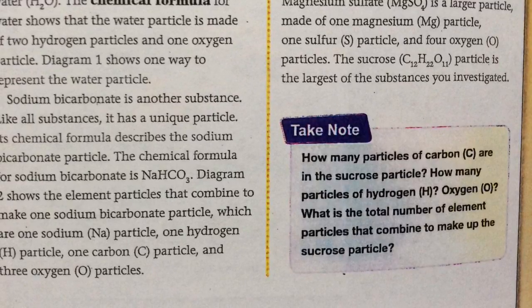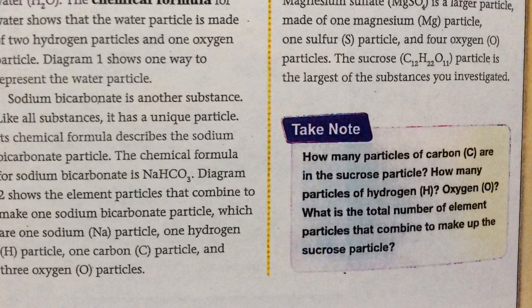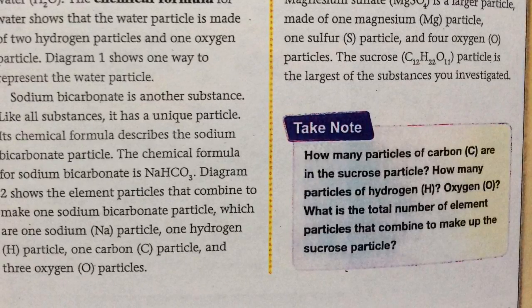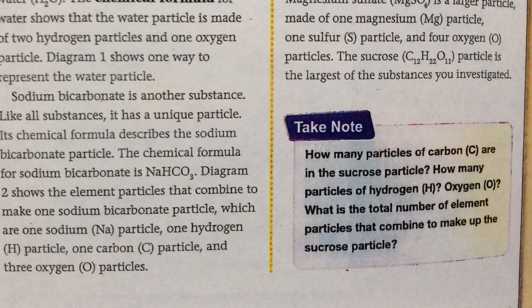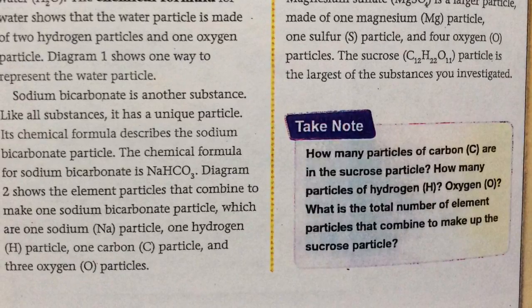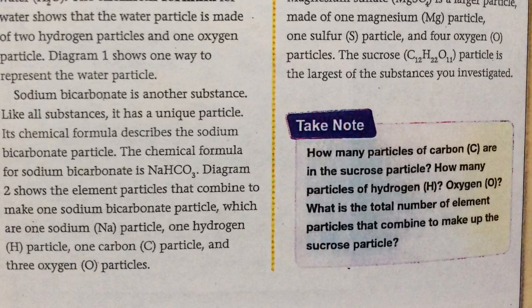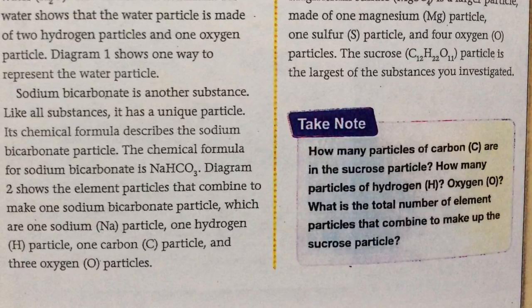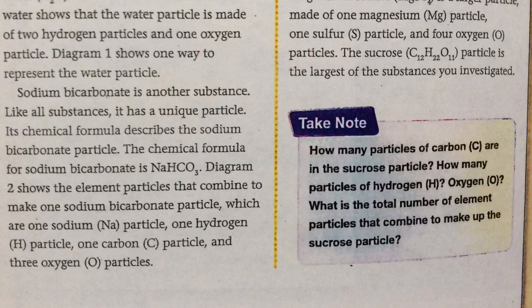The sodium chloride, NaCl particle is small. It includes just 2 particles, 1 of sodium, Na, and 1 of chlorine, Cl. Magnesium sulfate, MgSO4, is a larger particle, made of 1 magnesium, Mg particle, 1 sulfur, S particle, and 4 oxygen, O particles.